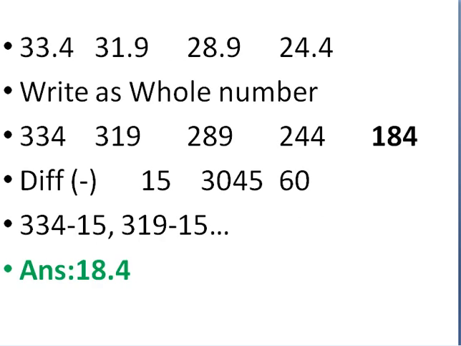And see this problem, the same thing: make it a whole number. It is a bigger number. 33.4 is 334, 319, 289, 244 and 184. Now you see the difference. It is 15, and 30, and 45 and 60. Again, how to find the answer? 33.4, how to give the answer? I am telling you, 334 minus 15 is your answer. Okay, it is 319. From 319, if you subtract